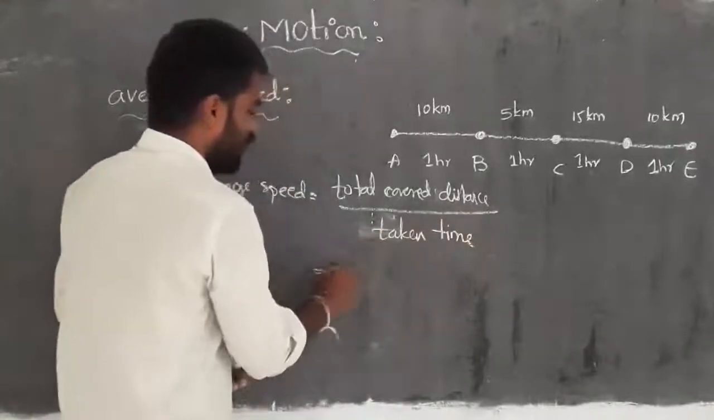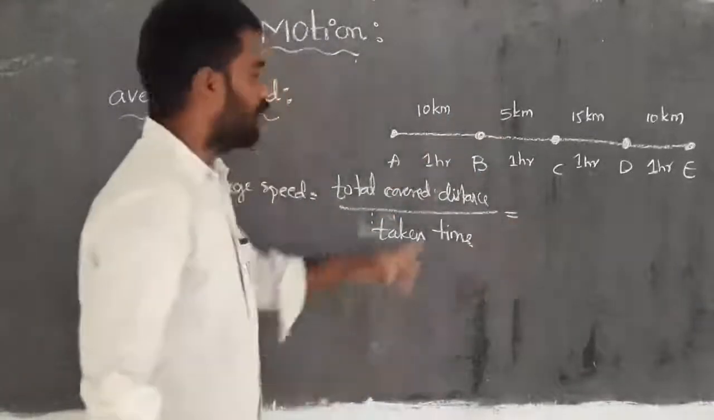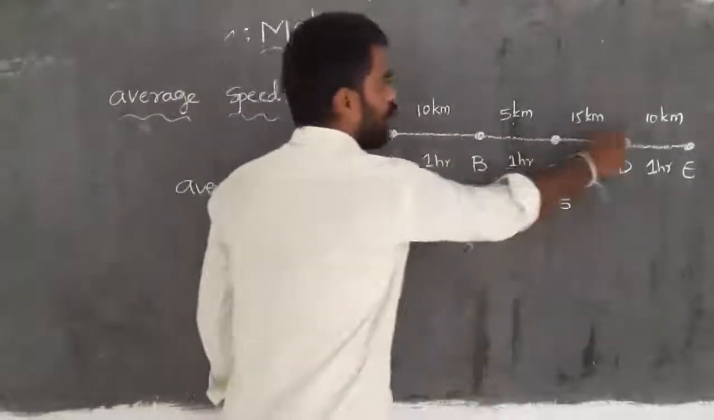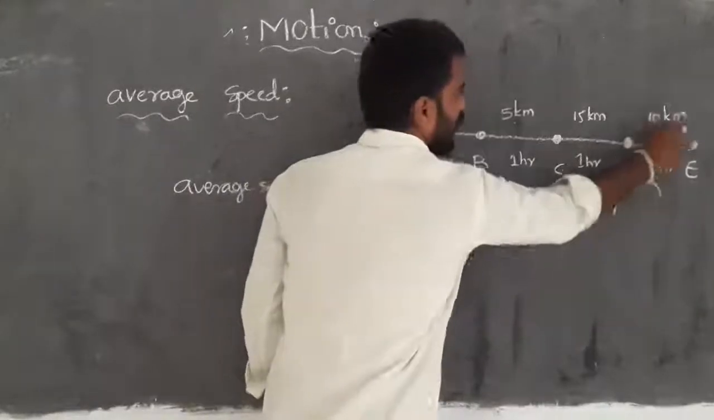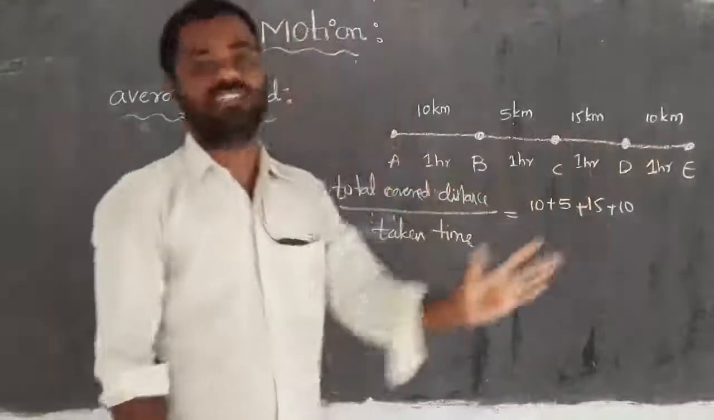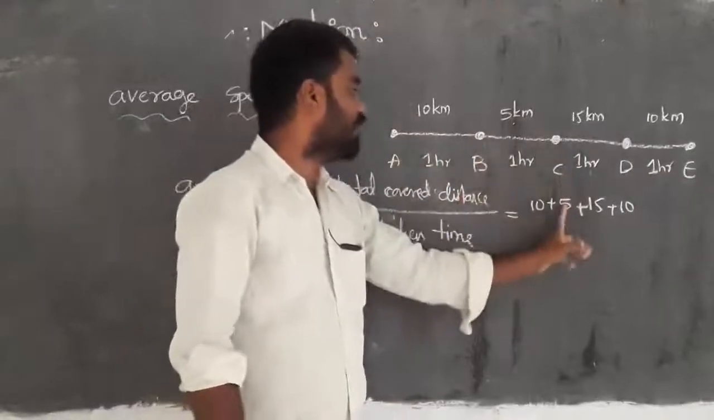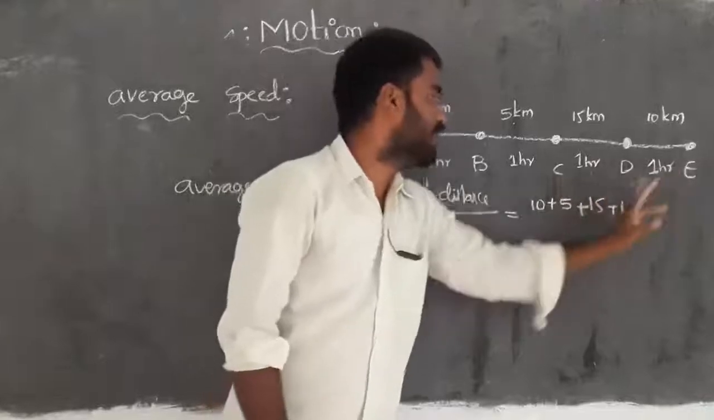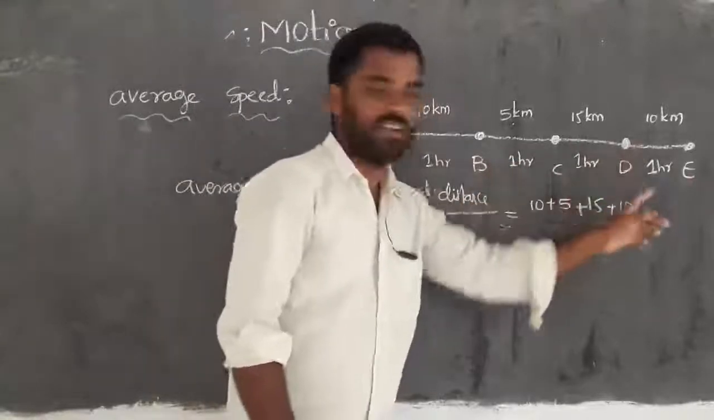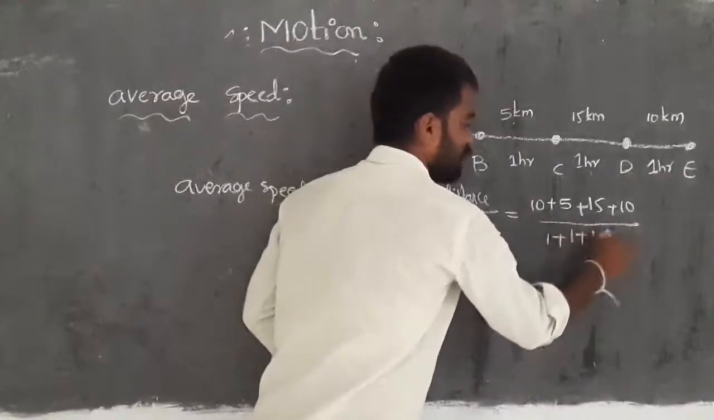So here we need the total distance traveled. For that we take the values: first 10 kilometers, after that 5 kilometers, after that 15 kilometers, and 10 kilometers. There are 4 distances in the entire journey between the different points. So A to B is 10, B to C is 5, C to D is 15, and D to E is 10. Then how much is the time value? 1, 1, 1, 1. In all intervals the time gap is 1 hour. For that, 1 plus 1 plus 1 plus 1.